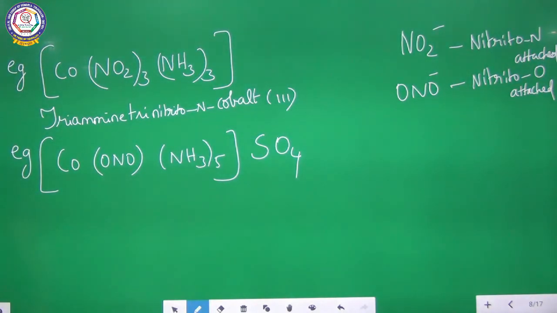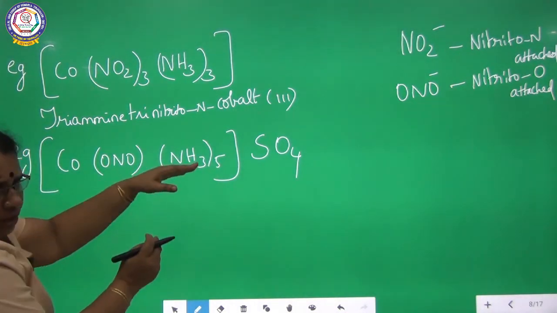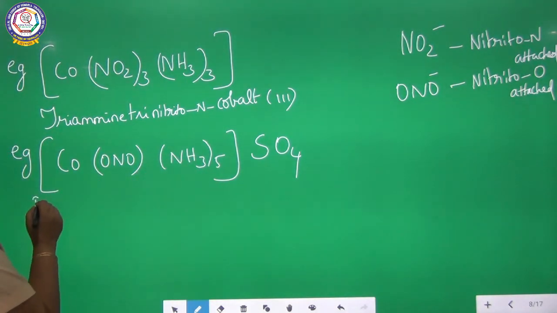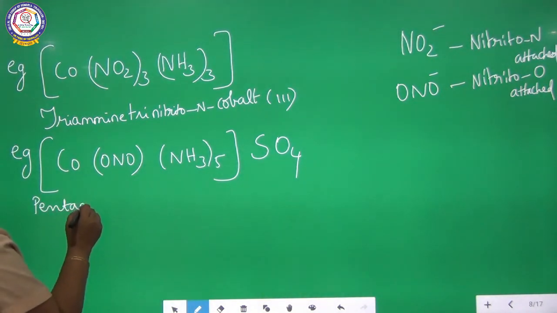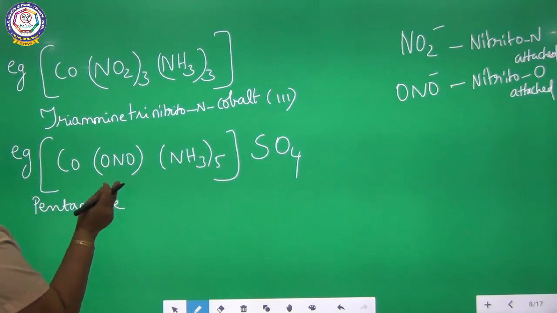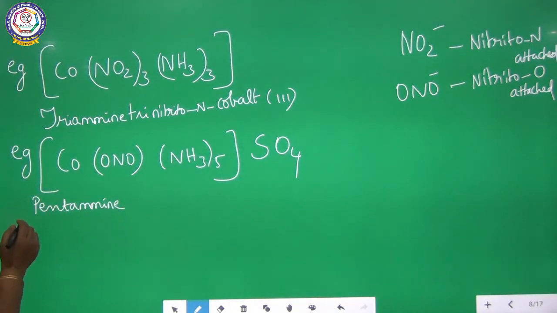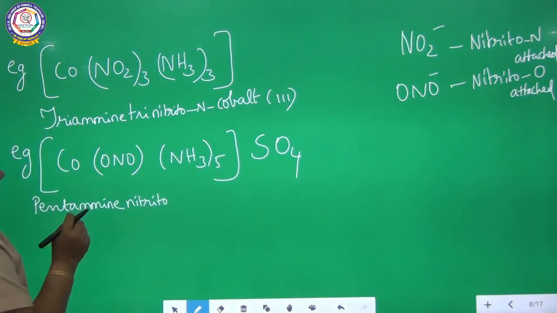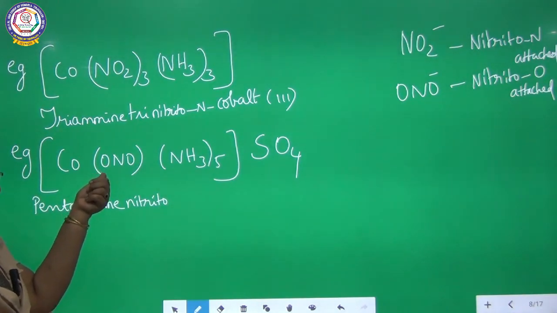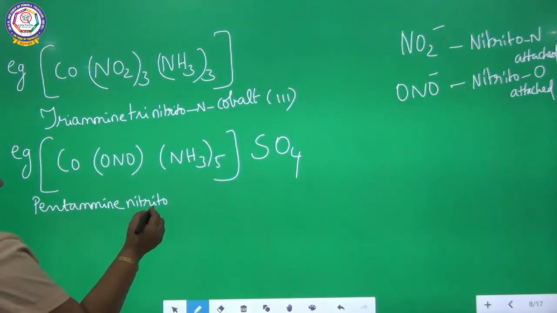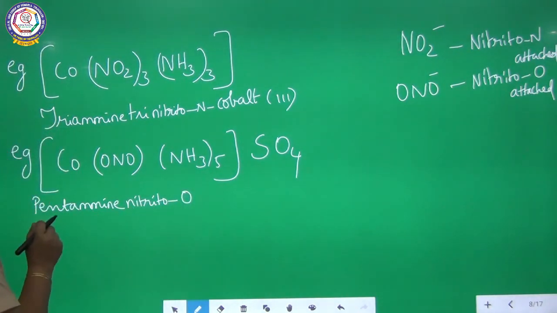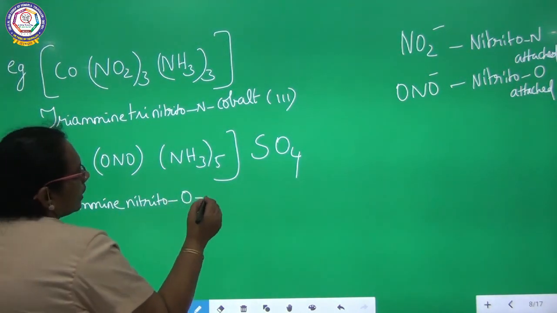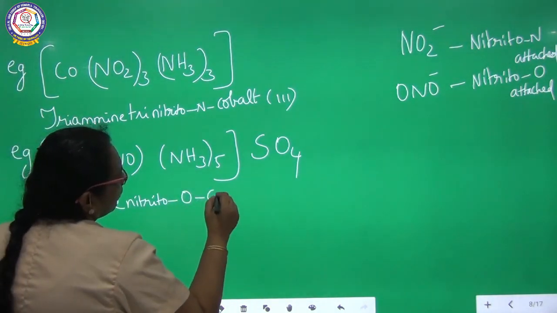So write down, it has to be arranged in alphabetical order. So amine will be coming first, followed by nitrito. There are 5 ammonia molecules, so it can be written as pentamine. Pentamine, only one nitrito group is attached here to the central metal ion. Pentamine, nitrito. Here the point of attachment is through oxygen, so it should be indicated as O. So pentamine, nitrito, O. The central metal ion here is cobalt.